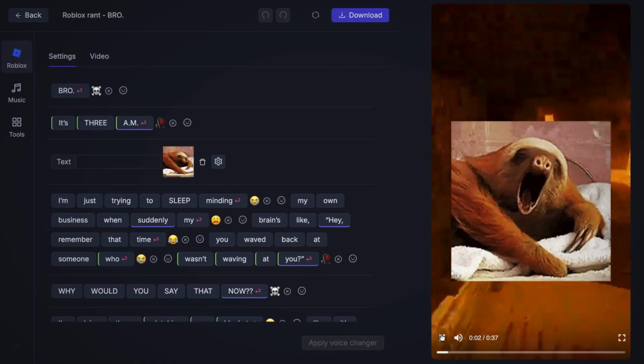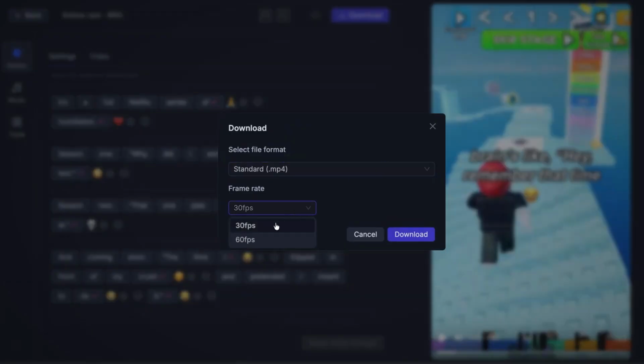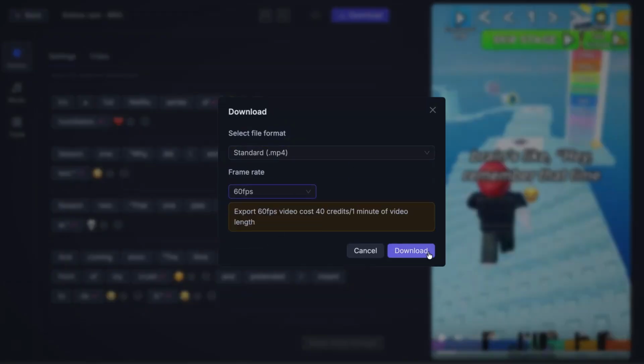Once everything is ready, click the Download button at the top and select 60 frames per second for maximum quality. Then the only thing left to do is to download the final video.